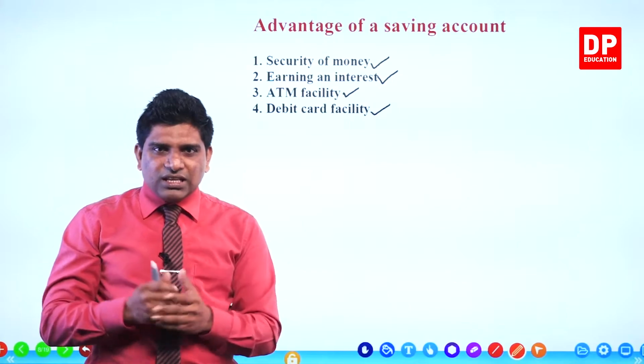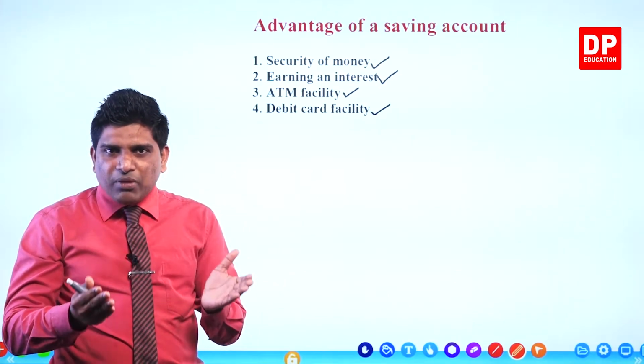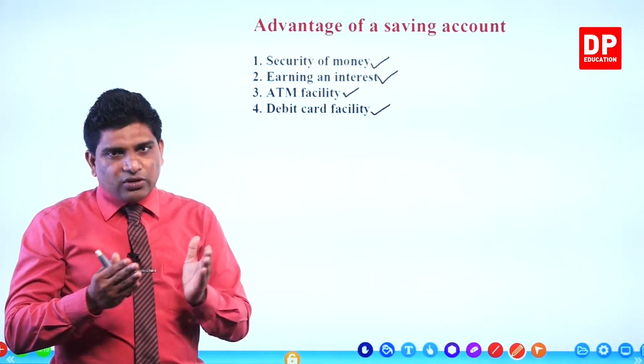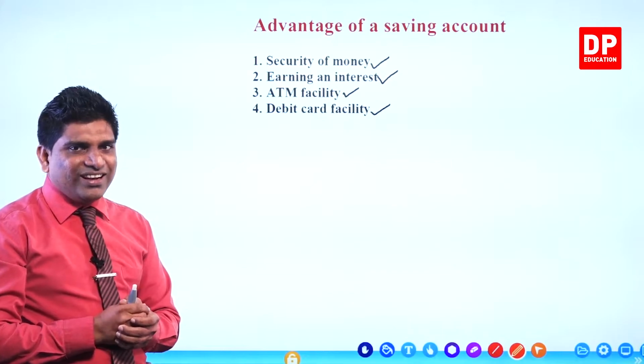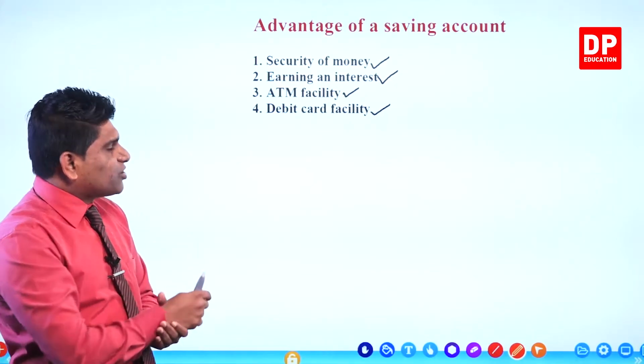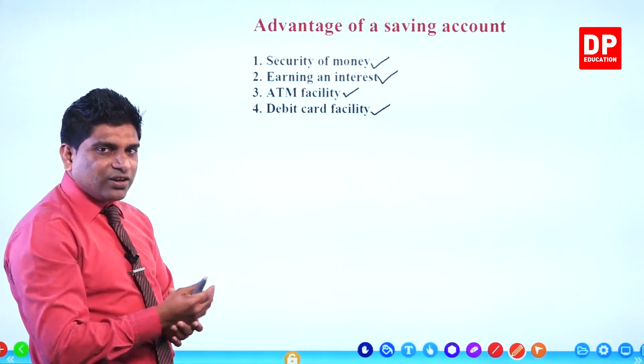So it is a good facility for you. You can save your money, you can earn interest, and if you need to buy something using the debit card, you can buy goods and services. These are the advantages, the benefits, of having a savings account.